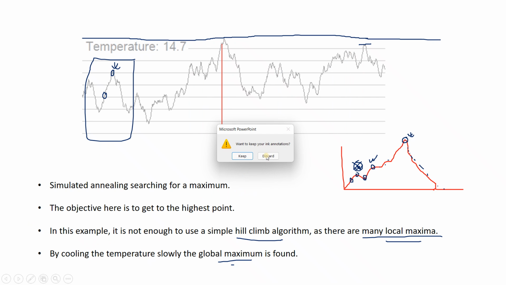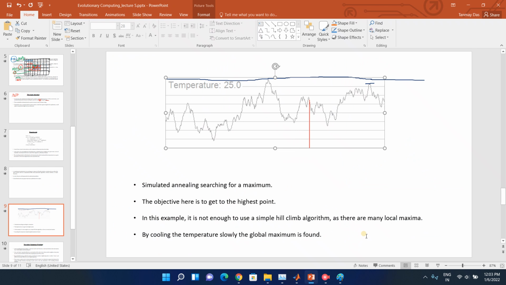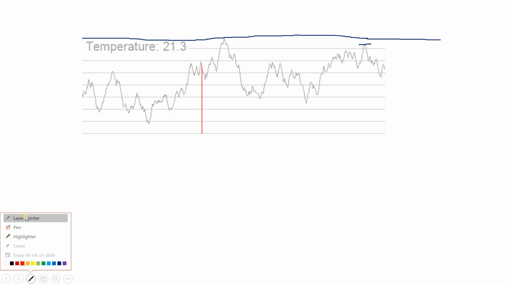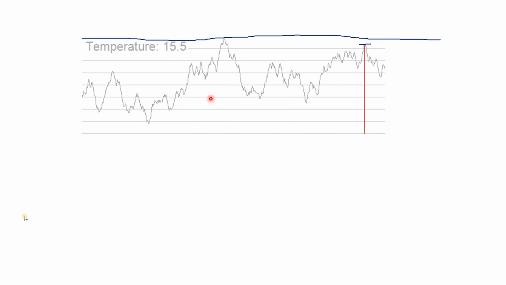So now if you concentrate on this particular red bar, you can see, okay, I've removed those things. Now if you see, first of all, okay, so let us start from 25 again, and it is 0. Okay, now see, it is reaching everywhere. It has started here, it started from here, then here. Then after a certain time, you will see that it is now concentrating on this peak and this peak, and after that it is stick with this peak.